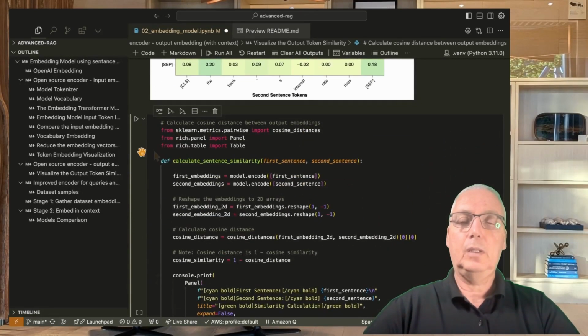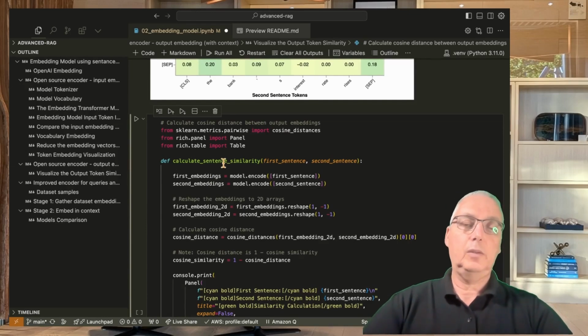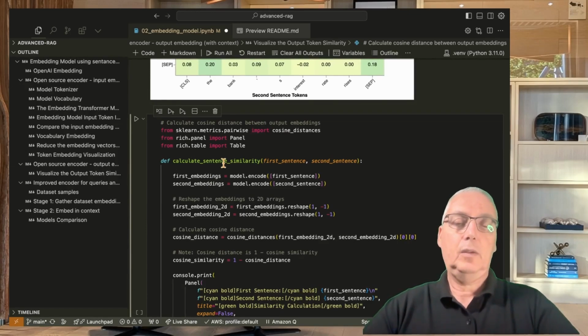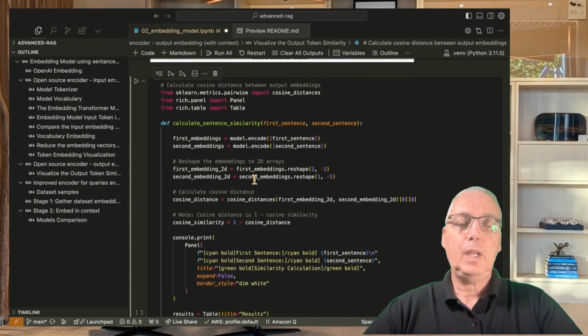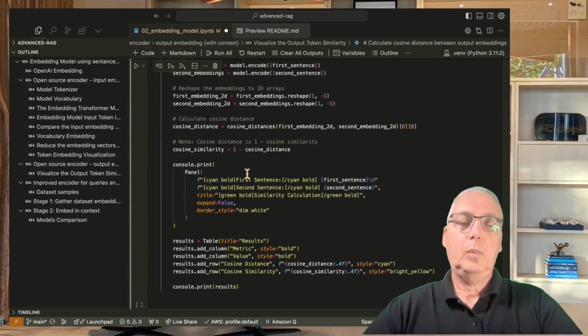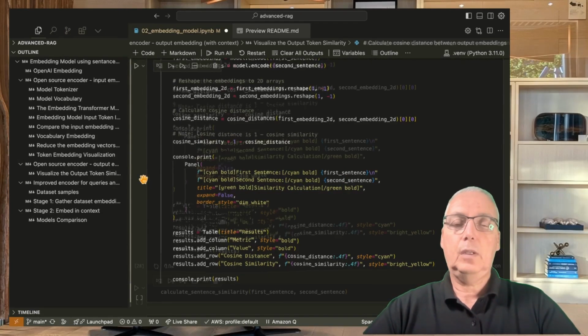So now we can calculate the sentence similarity. So now we will ignore the tokens. We will just check the single vector output for each one of the sentences. So we encode each one of the sentences, and we calculate the cosine distance between the two. And we print a nice table that will show us the similarity between the first sentence and the second sentence. So this is the function.